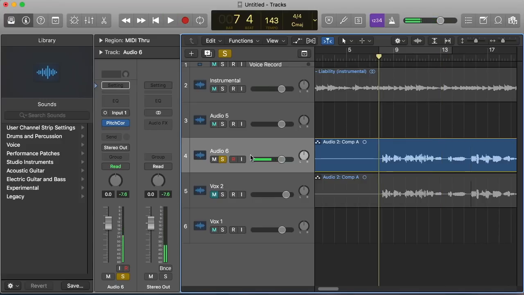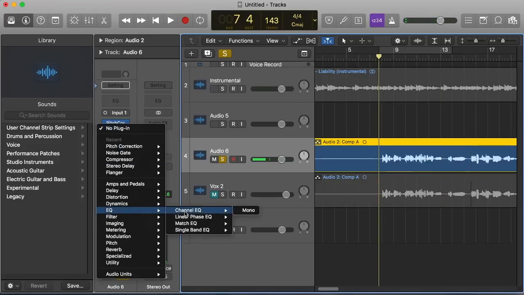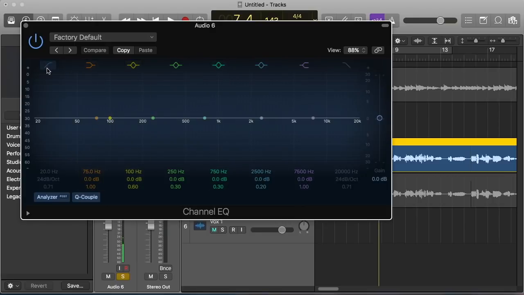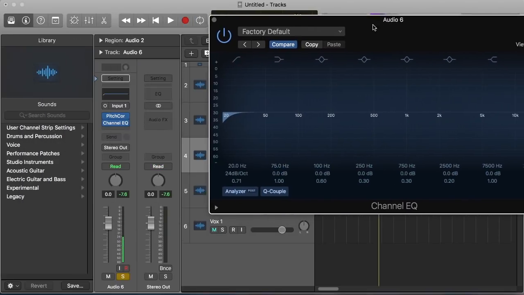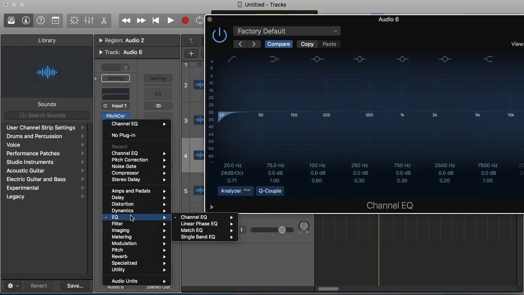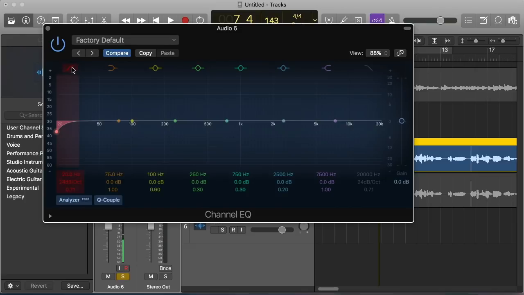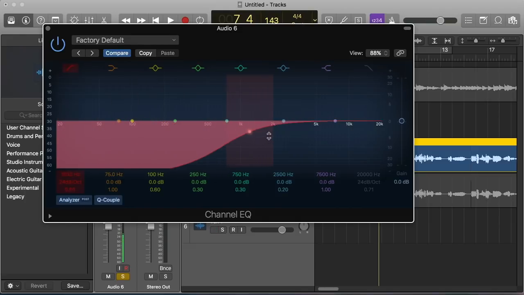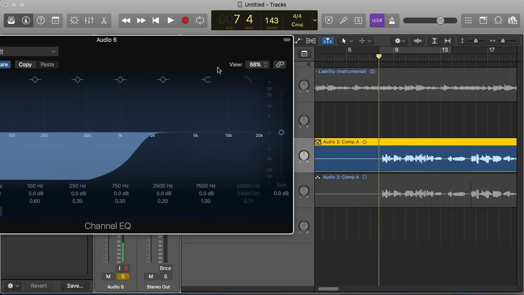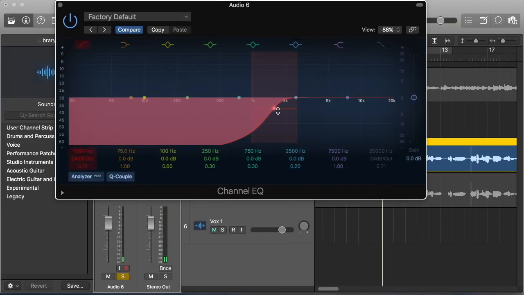Anyway, so just kind of cleaning up some of the little imperfections, things like that. So we're going to open up a channel EQ, which is over here in the EQ section. You just go to channel EQ and mono. So open that up. And we're going to turn on this low cut filter here, and we're just going to go way high with it, at like 2K or so. And then we're just going to lower it so it sounds right.